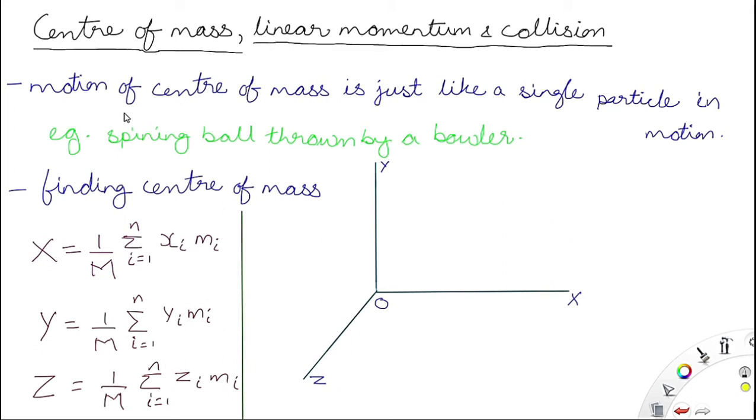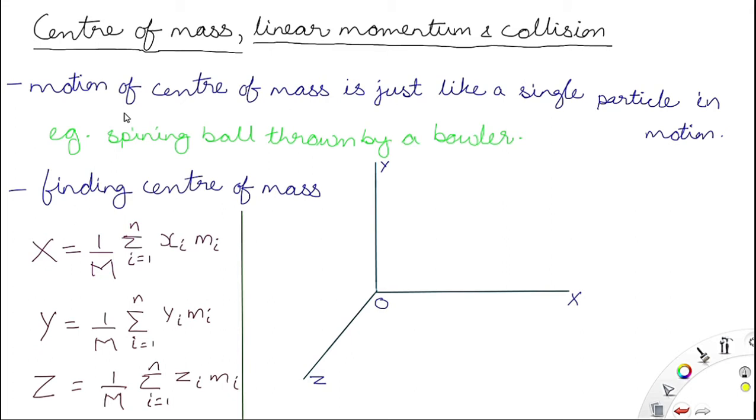For example, a bowler throws a ball, and this ball starts spinning. All the particles of the ball start rotation or revolution about the center.